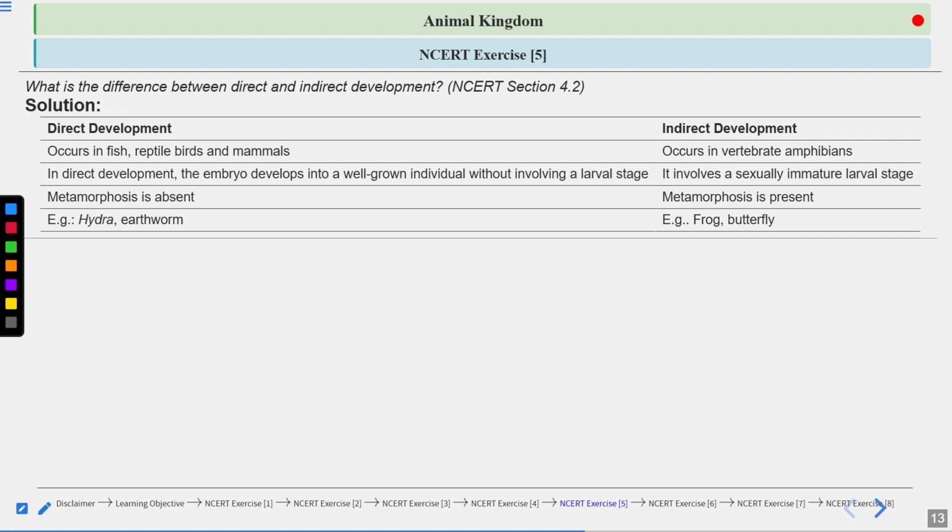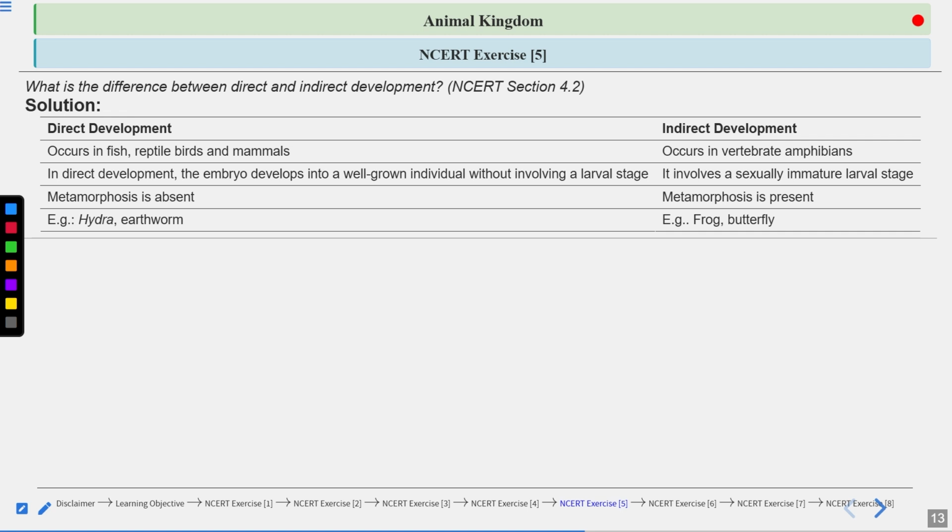If you see the external morphology of the tadpole, you can see the tail. There is a presence of a tail and it swims in water like a fish. It has gills for respiration. It does not have lungs at that time. It has gills, so it cannot survive on land. But in the adult frog, it can easily live on land as well as in water.